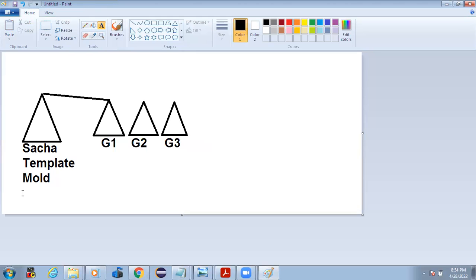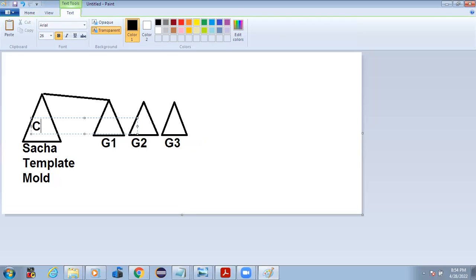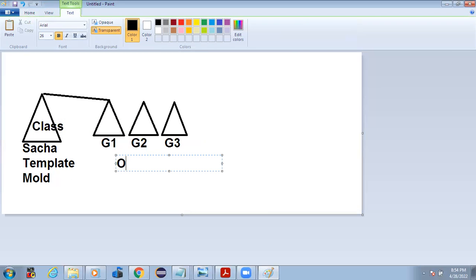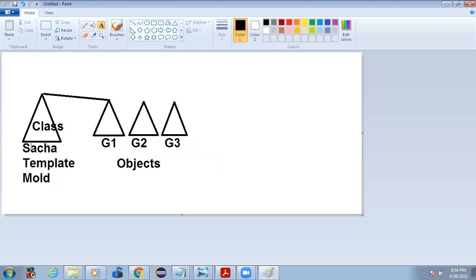Okay, so in the programming world, this class is nothing but a class, and all these G1, G2, and G3 are called objects. That means what?